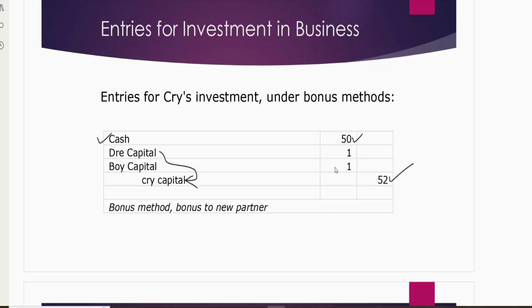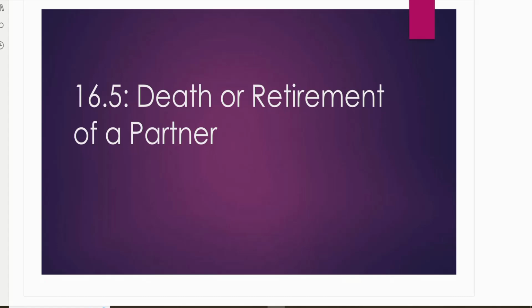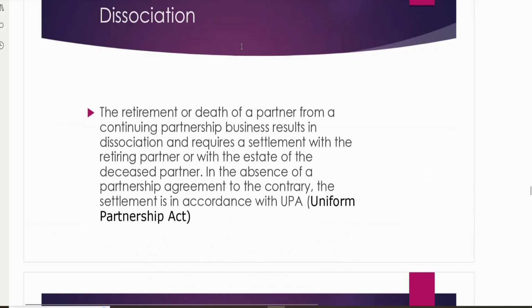Let's check the other case which changes the ownership interest. This case is known as dissociation of a partner or partners. A partner or partners can disassociate from the business because of death or retirement. So let's see these scenarios.